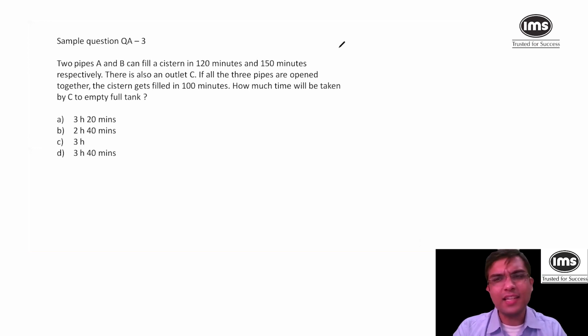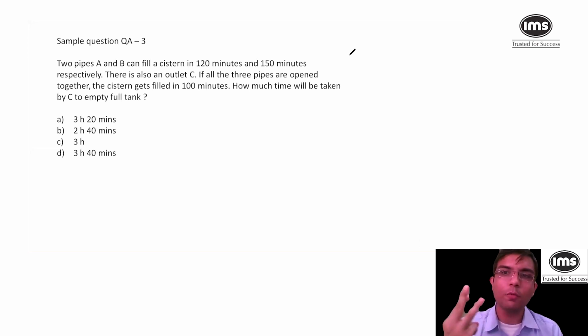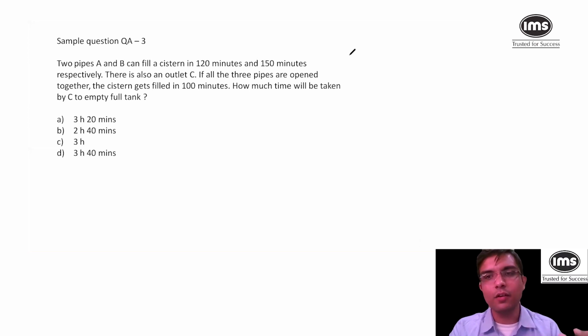But I feel LCM is a better way. You guys can continue with the preparation or with the method that you've already known, right? LCM is also a very, very easy method. You can just take 120, 150, 100 in your brain only. So 5 liters, 4 liters, 6 liters. So 5 plus 4, 9, 6. So that means 9 minus 6, 3 would be the work of C, and 3 is the work. 600 liters is the capacity. 200 minutes will be the answer. 200 minutes is 3 hours, 20 minutes. That's it. I hope you've understood. Awesome.